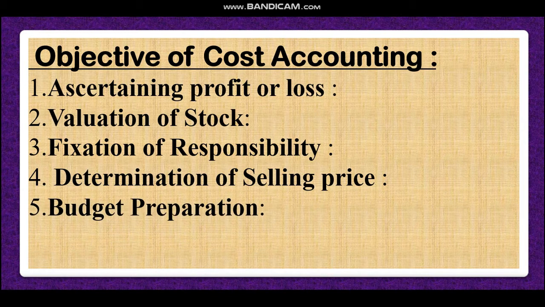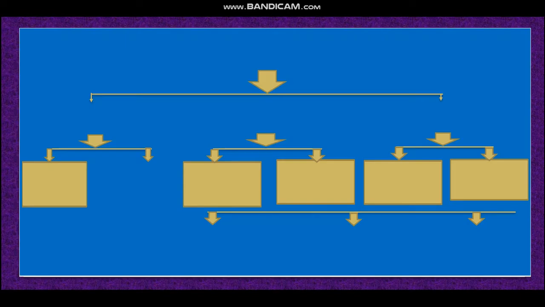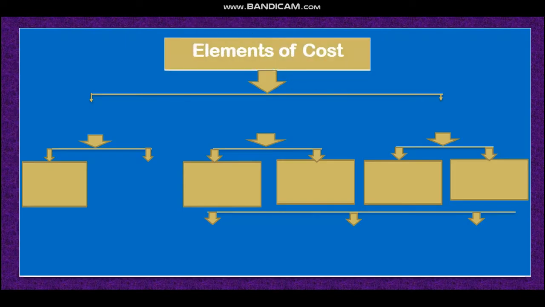We can prepare budget. All of you know that budget means pre-plan about future activities, pre-financial plan. That means how much goods we will produce, how much raw material we require, what is the amount of labor we have to pay. That also can be determined with the help of cost accounting. We can appraise the project. That means we can find out the valuation of the project, how much cost will be for that project.